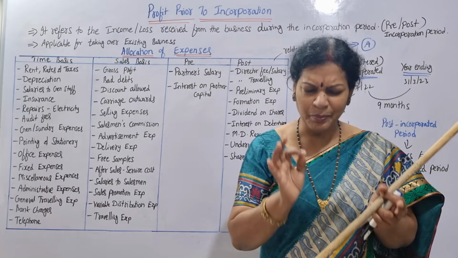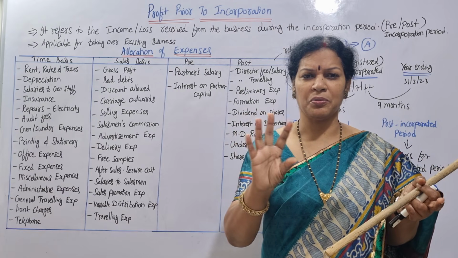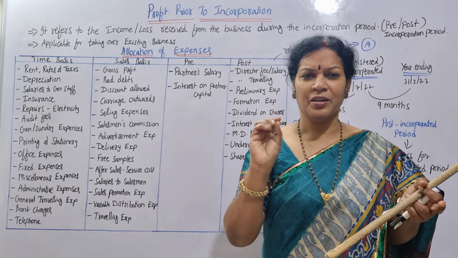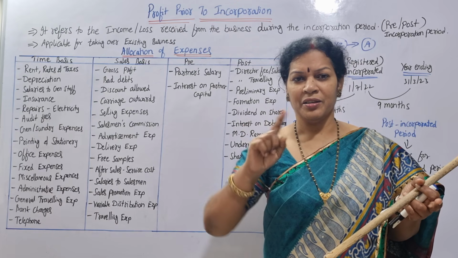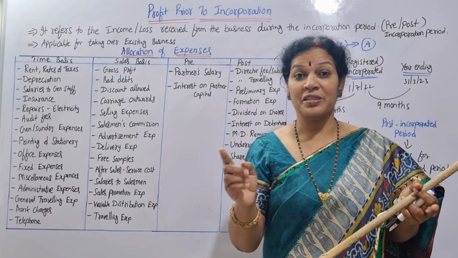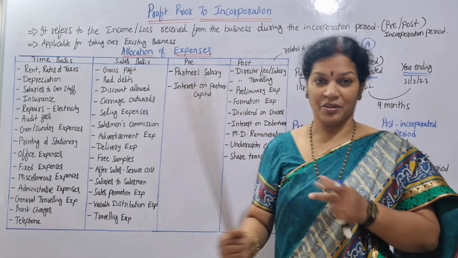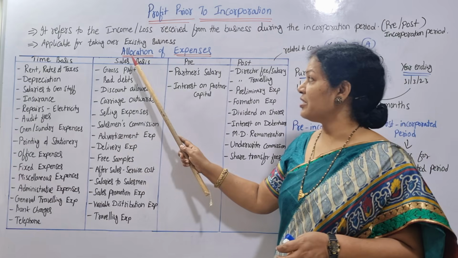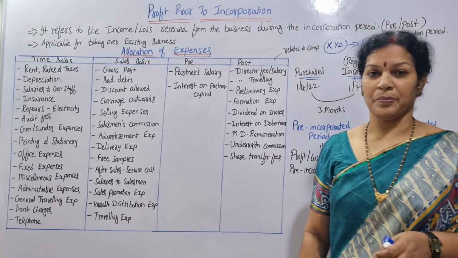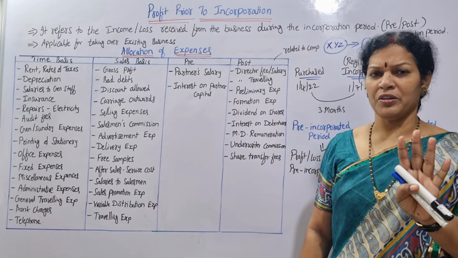This is the main important concept you have to remember. Just focus for 5 minutes, you will understand everything. How do we allocate the indirect expenses in the profit and loss account? We can call it allocation of expenses. How do we allocate? Remember 4 points.